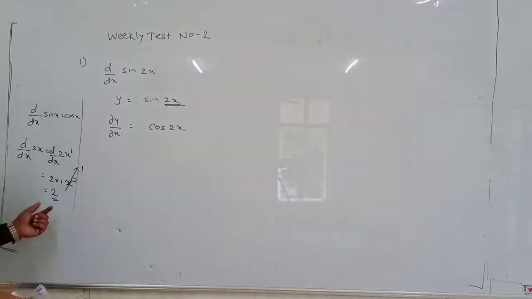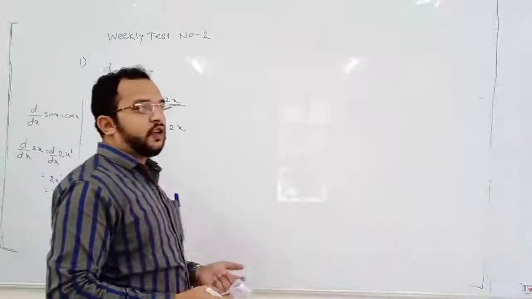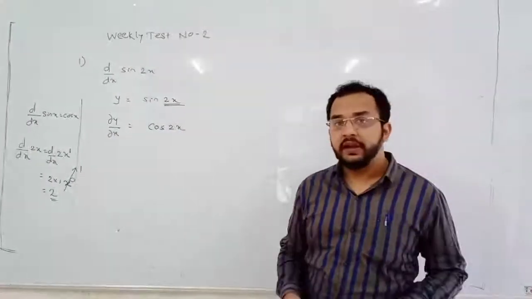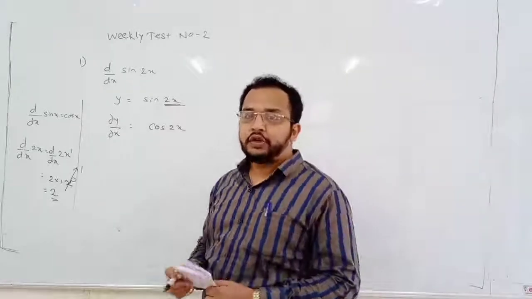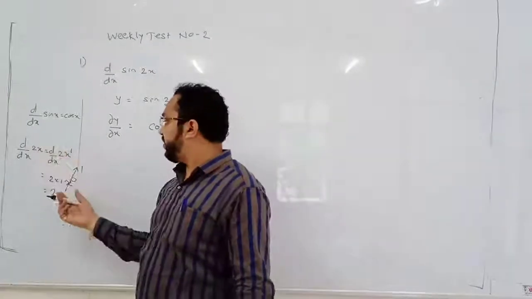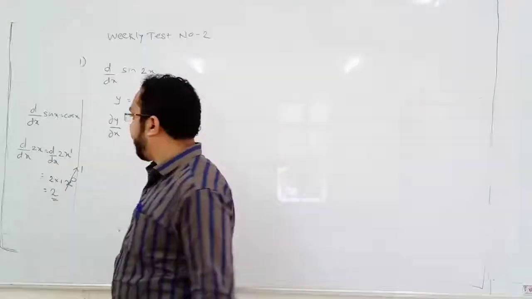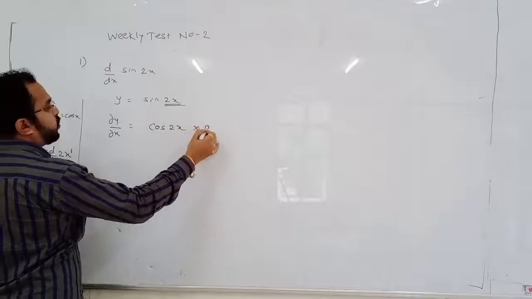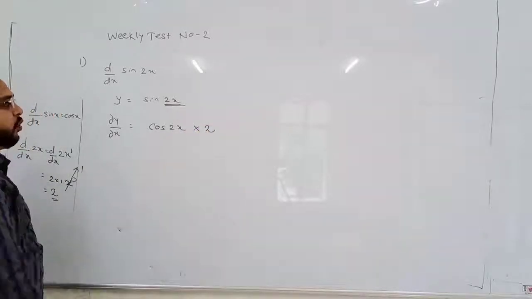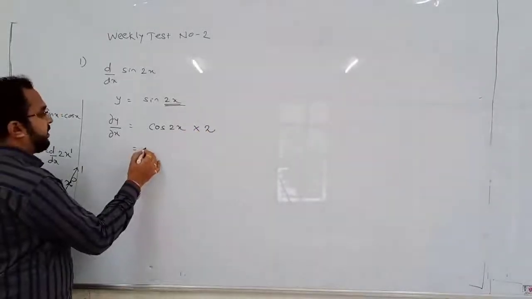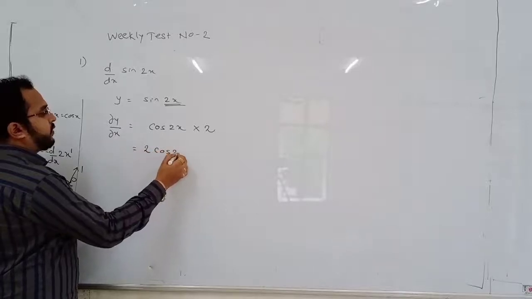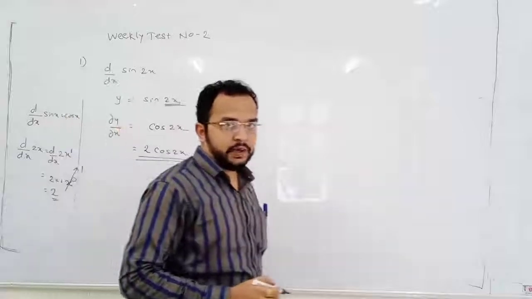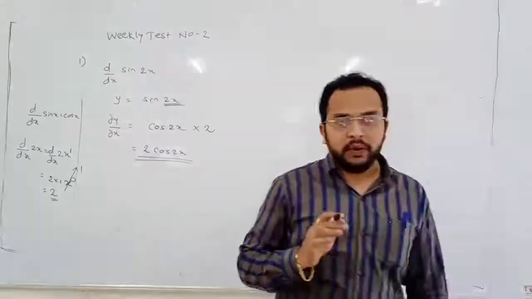So this is the differentiation. We say differentiation of 5x is 5, differentiation of 3x is 3, differentiation of 8x is 8, differentiation of ax is a. So differentiation of a linear term is a constant. So differentiation of 2x is 2, because differentiation of x is 1. So multiplied by 2, this is by chain rule. So your answer will be 2 cos 2x. I think option B is correct.